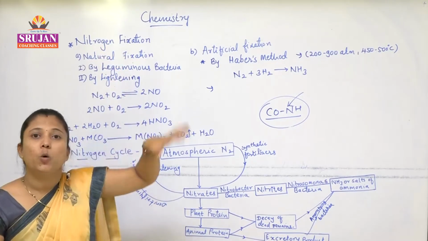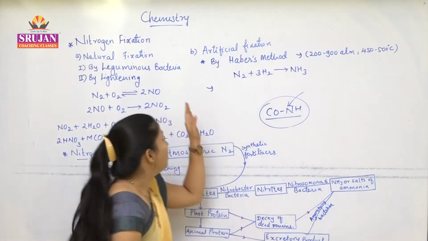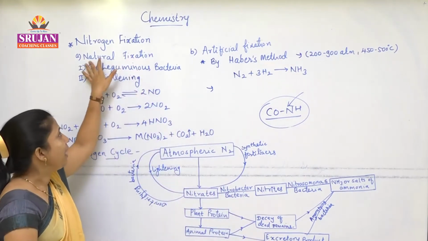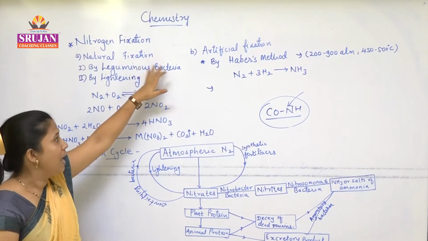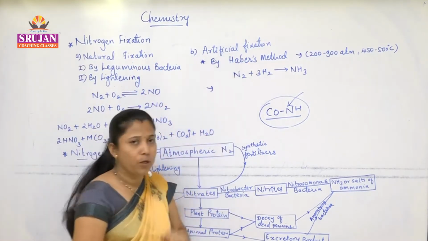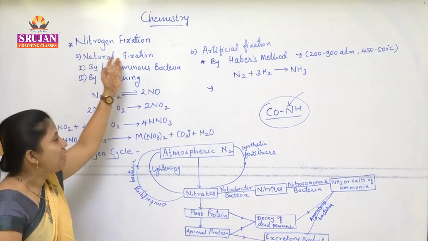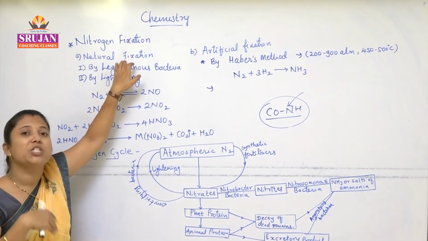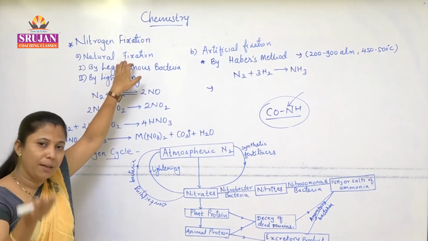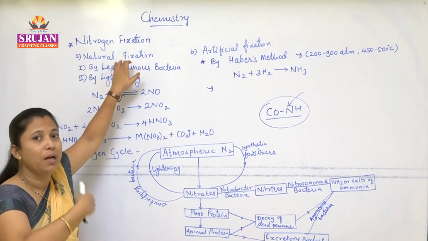This process is called nitrogen fixation. It can be done in two ways. It can be done in a natural way, called natural nitrogen fixation, and the next is artificial nitrogen fixation. Let me complete natural fixation first. What is this natural fixation? Naturally, non-absorbable nitrogen is converted into a form absorbable by the plants.